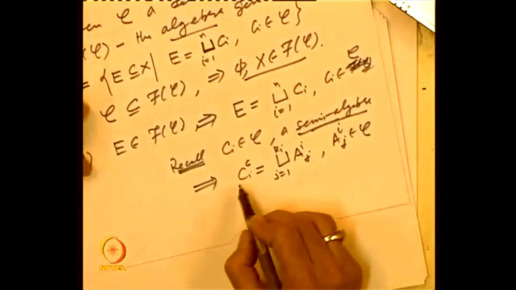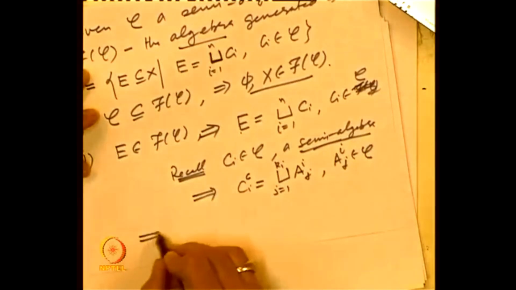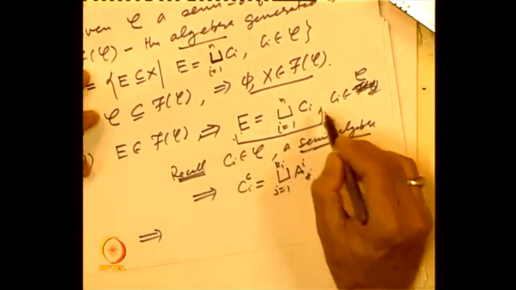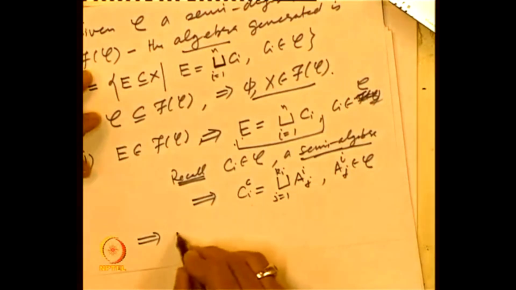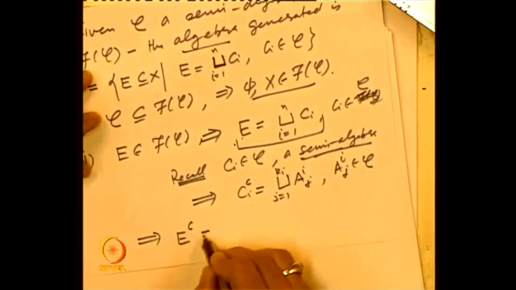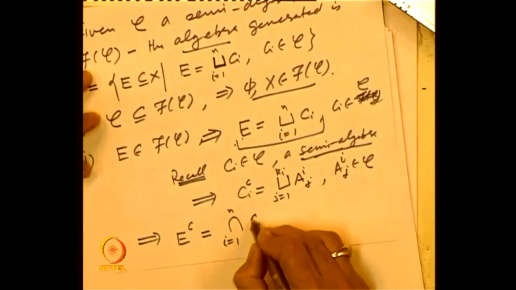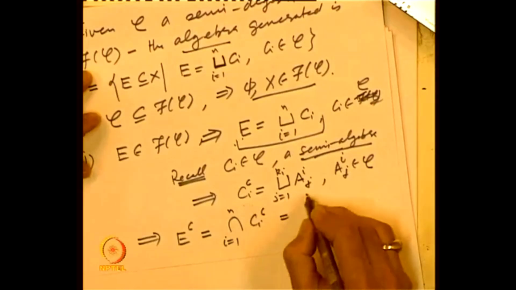So, this together with the representation for E: E is a union of Ci's, and each Ci complement is equal to this. So, that means first of all E complement can be written as the intersection over i equal to 1 to n of Ci complement, and each Ci complement is a finite disjoint union.